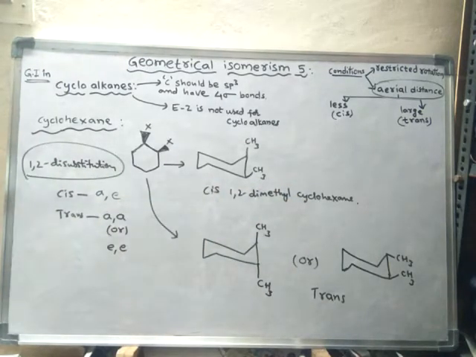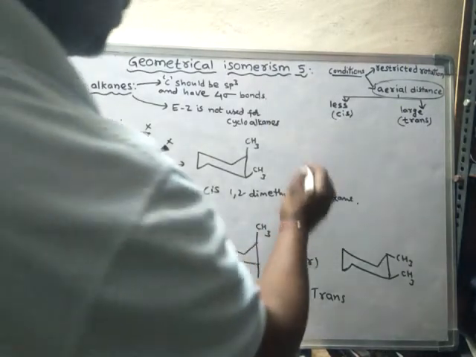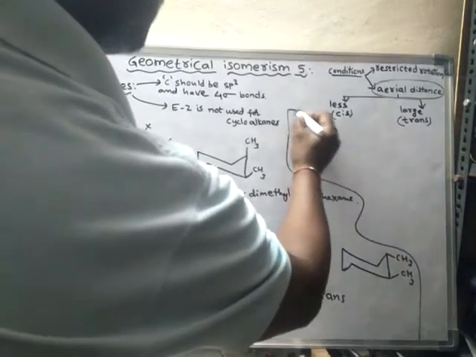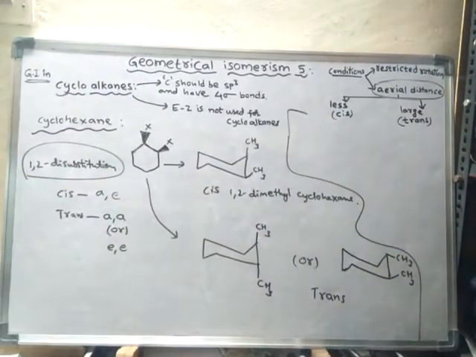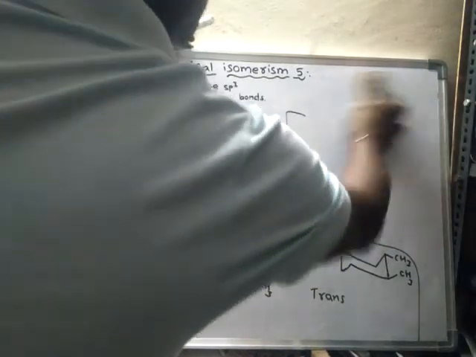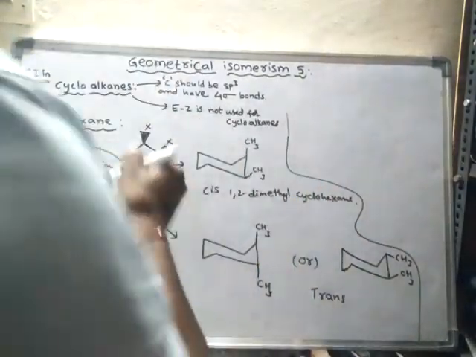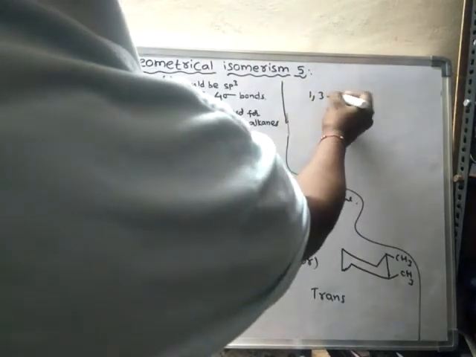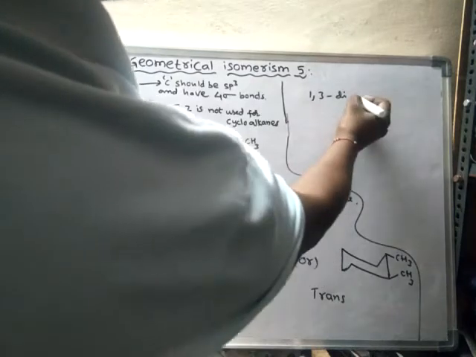Now let us see about 1,3 disubstitution in cyclohexane.